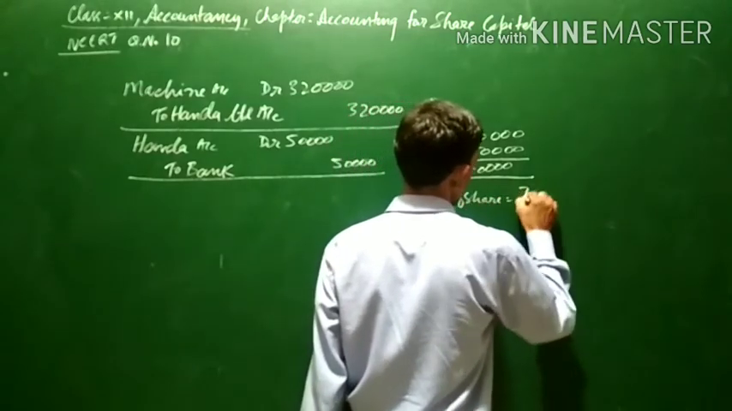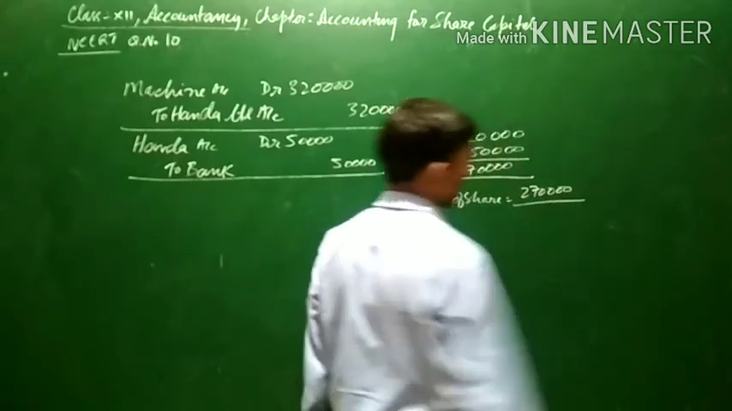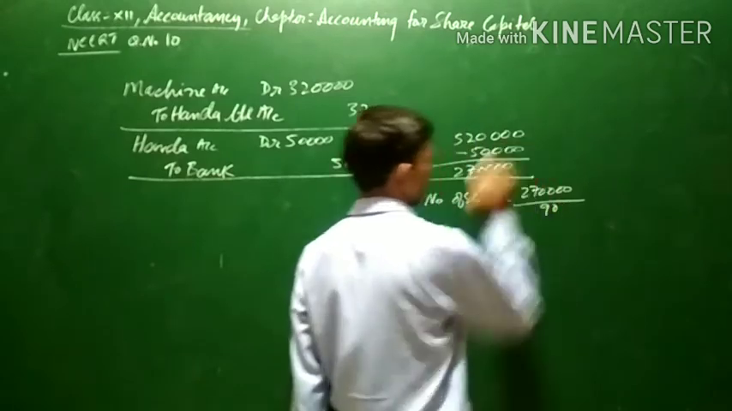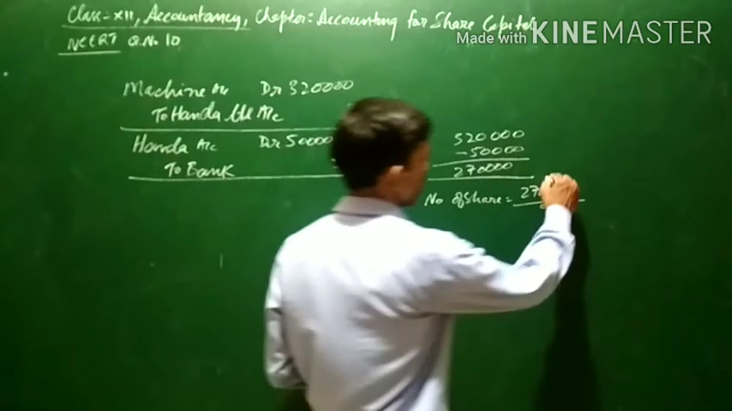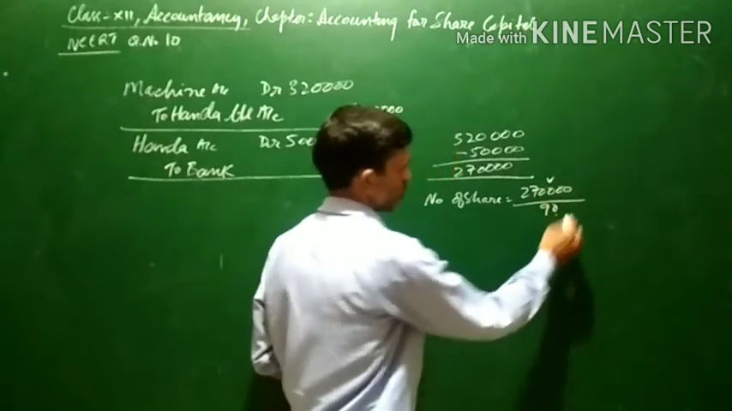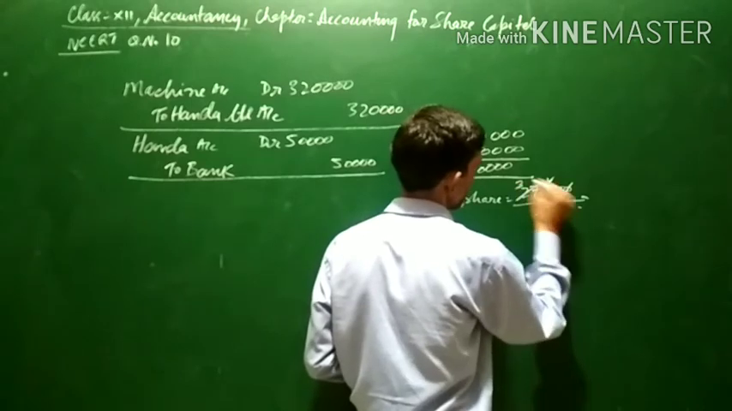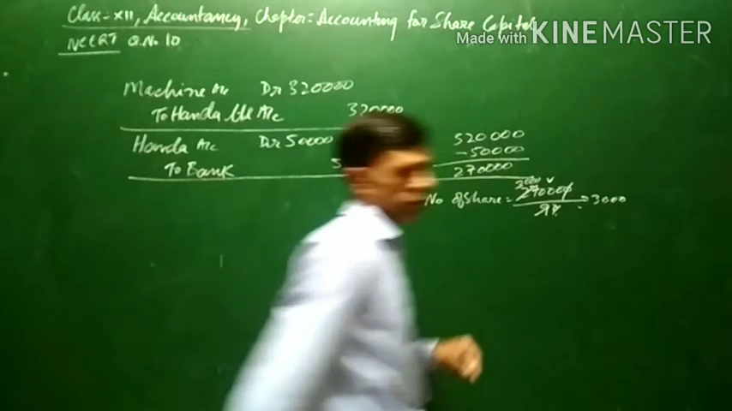Now for this we have to calculate the number of shares. This is the purchase price, the amount to be paid, 2,70,000, and the issue of shares is at 90. Shares were of ₹100 each, but these are issued at ₹90, a discount. So purchase price divided by issue price, it will come to 27 and 3 zeros. It means 3,000 shares will be issued.